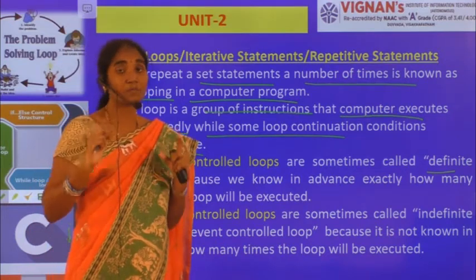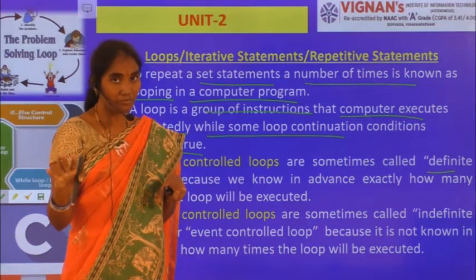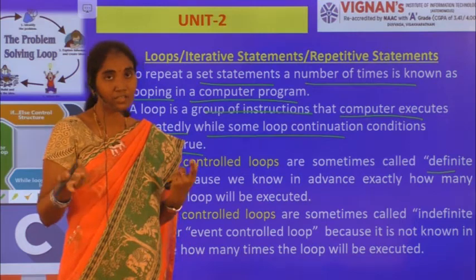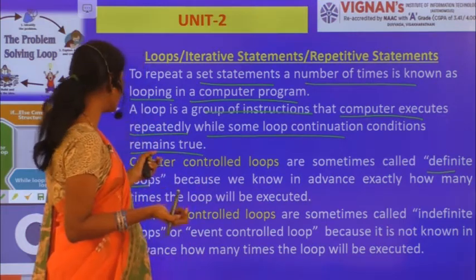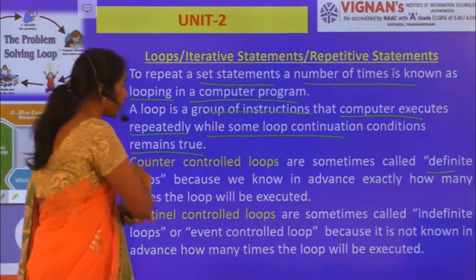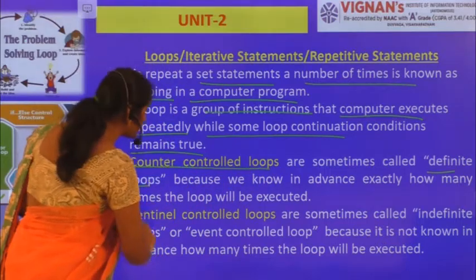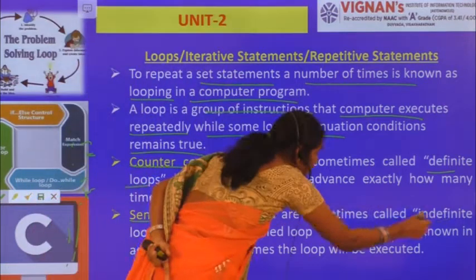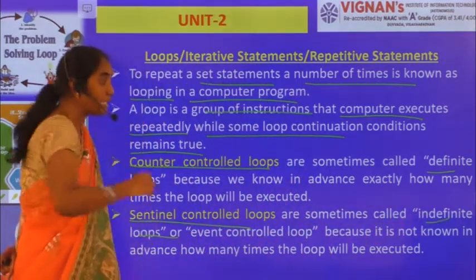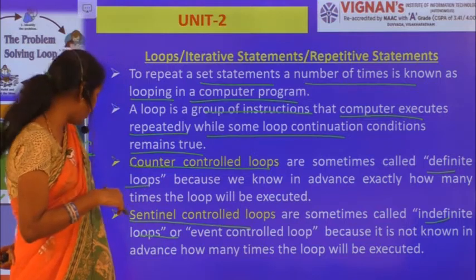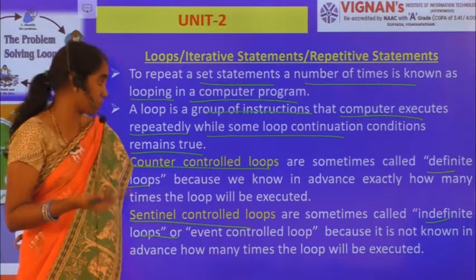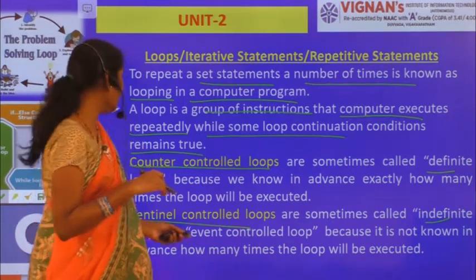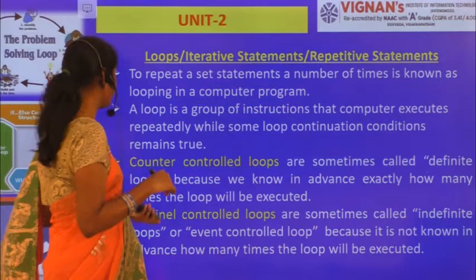So here that loop should be executed 100 times. Exactly, I know how many times that particular loop has to be executed, that is 100 times, right? So those loops we call counter controlled loops, and the other one is sentinel controlled loops, sometimes called indefinite loops, which are event controlled loops, because it is not known in advance how many times the loop has to be executed, right? So those are called sentinel controlled loops.